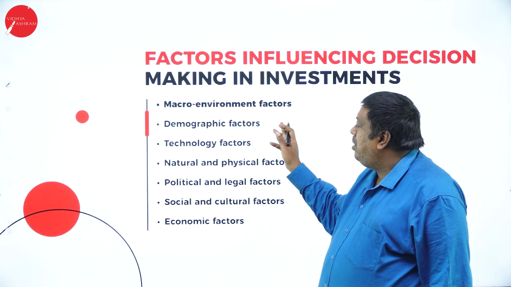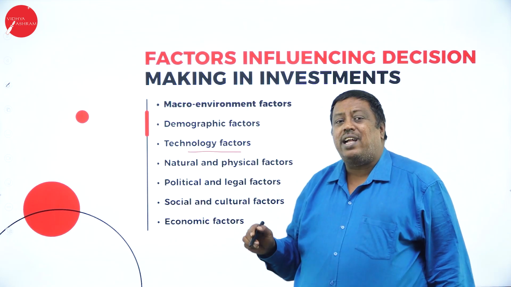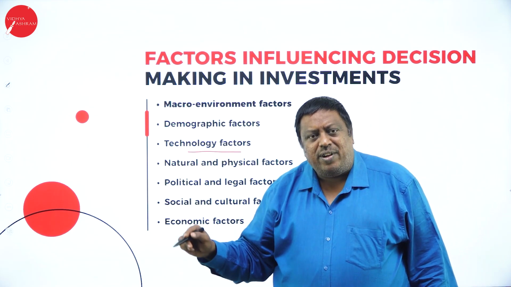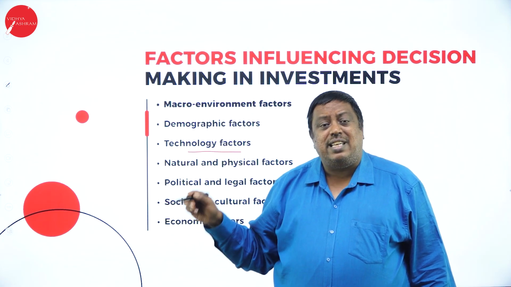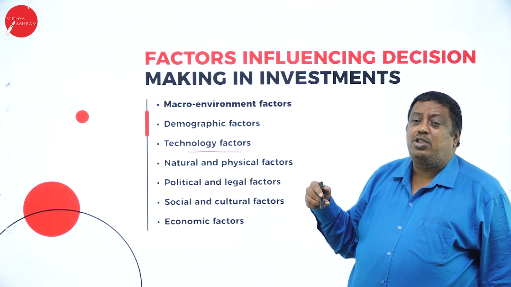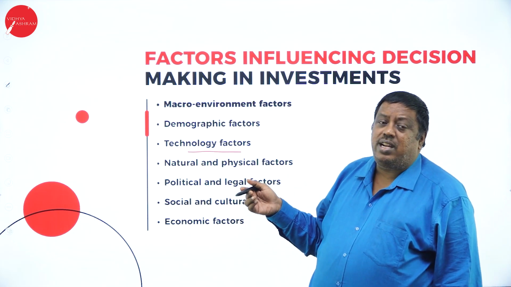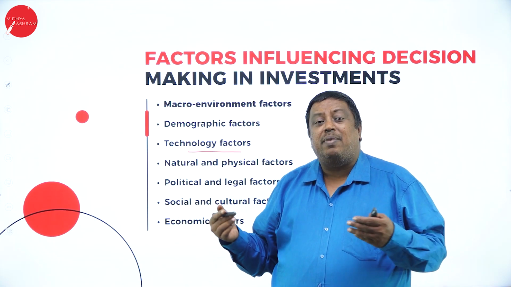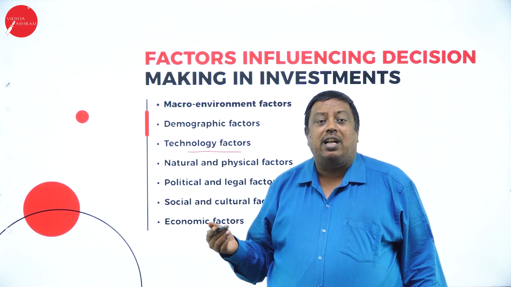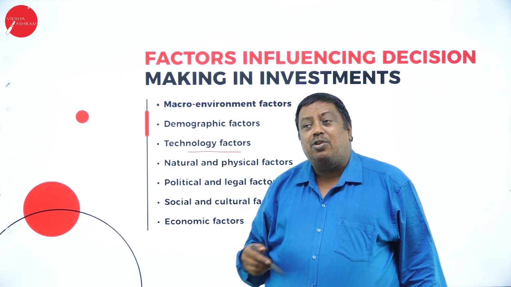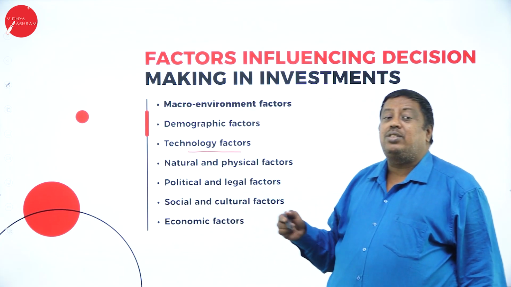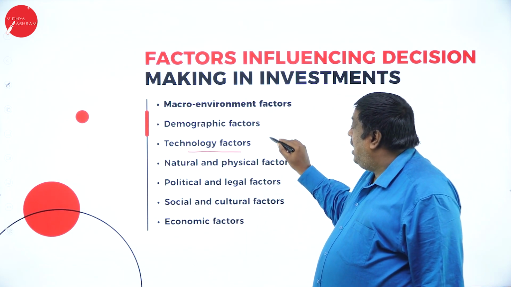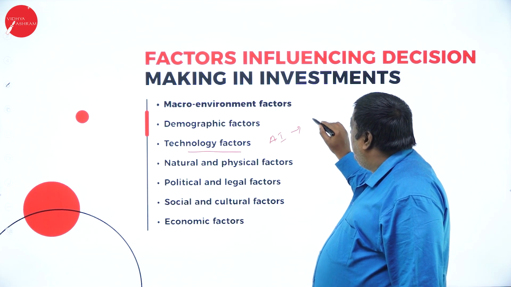See, the macro environment includes the technological factor. Technological factors say to me, my dear, invest in this one where it is going to earn benefit for you in the future. For example, if I want to buy a new technology like artificial intelligence, a concept we are getting in the upcoming days, if I want to get the benefit of AI, I have to invest more money in that. So if I want to get that AI benefit, I should invest in that part. If you invest in AI products, definitely you can earn money.